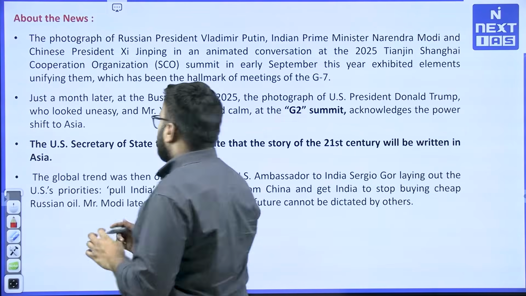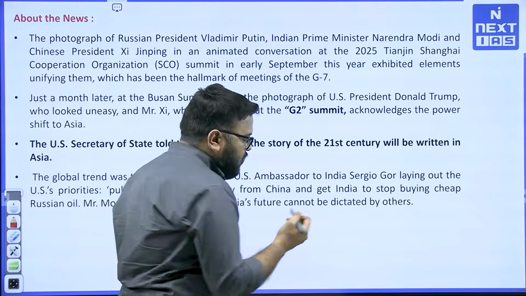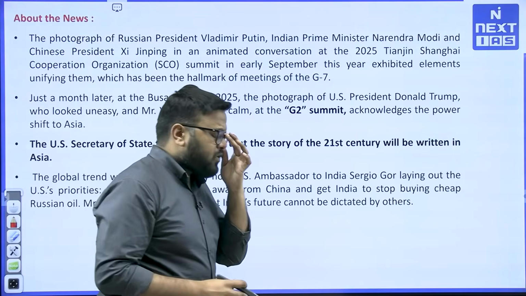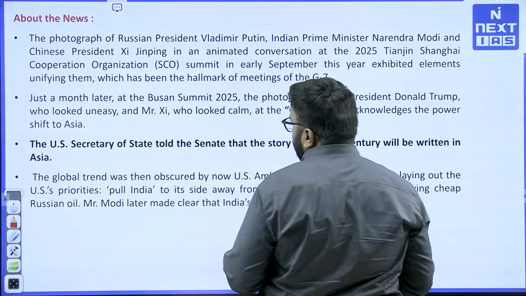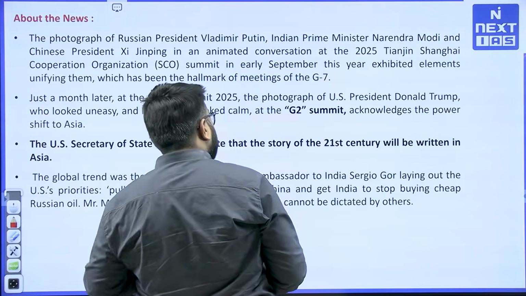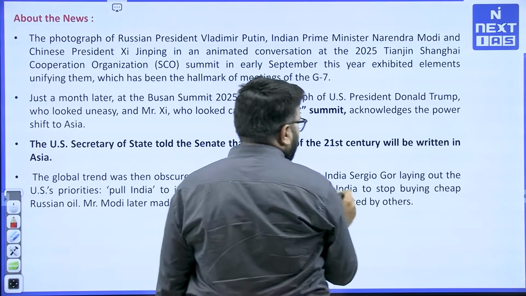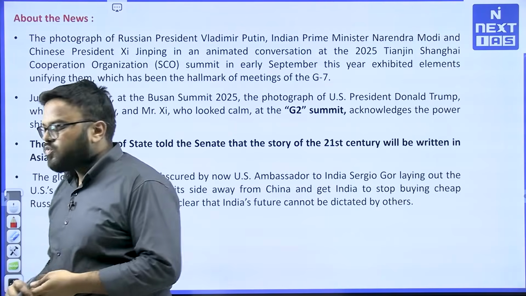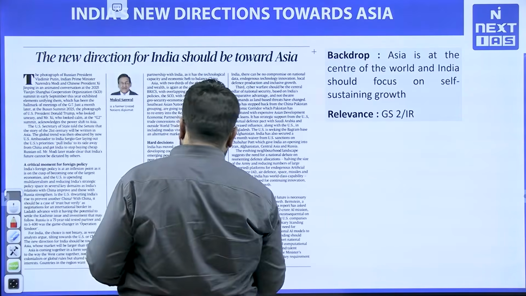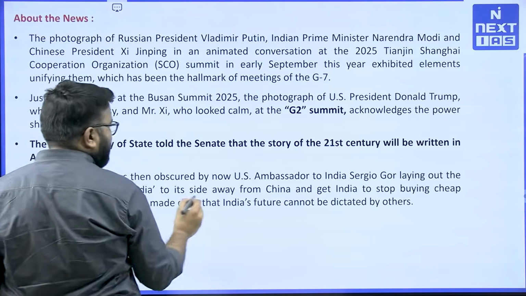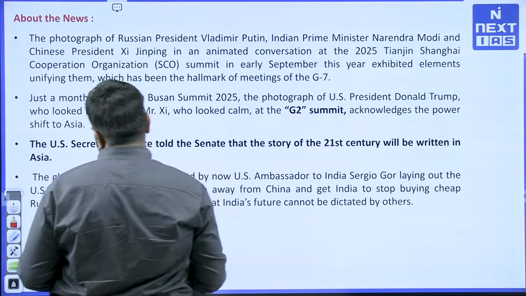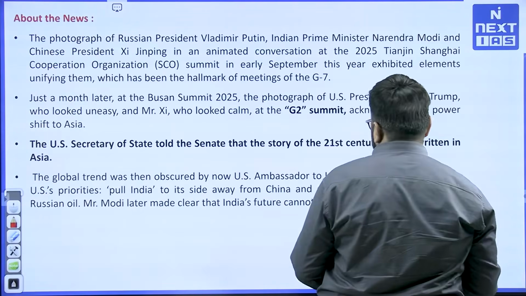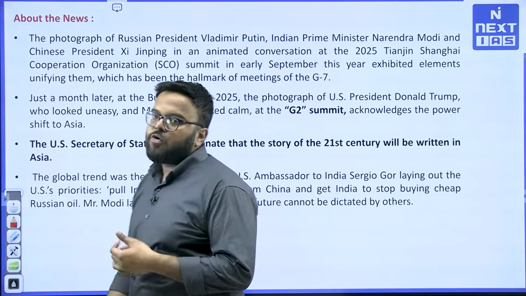Even the US Secretary of State said in the Senate that the story of the 21st century will be written in Asia. That is the statement given by the US Secretary of State in the Senate meeting. So what exactly is the statement of the US Ambassador to India, Sergio Gore? What he says is, what are US priorities vis-a-vis India? To pull India to its side, away from China, and get India to stop buying cheap Russian oil. Although Mr. Modi, our Prime Minister, later made it clear that our foreign policy, our future cannot be dictated by others.